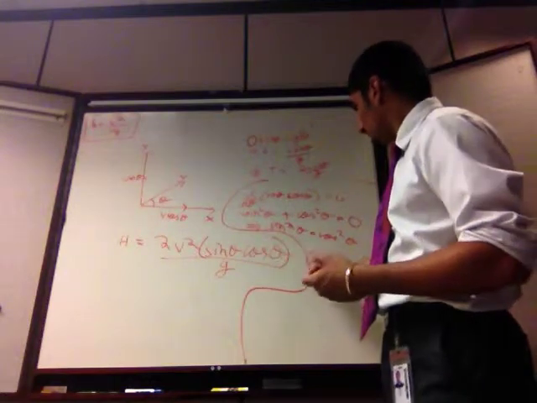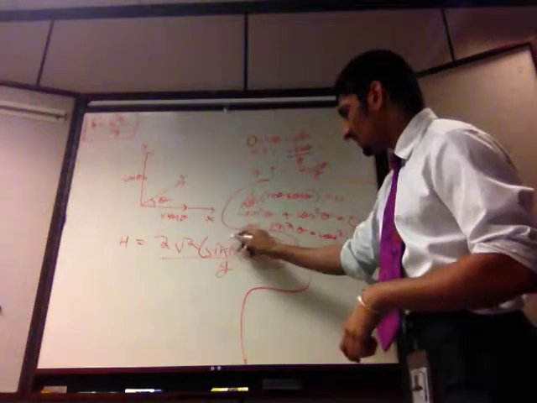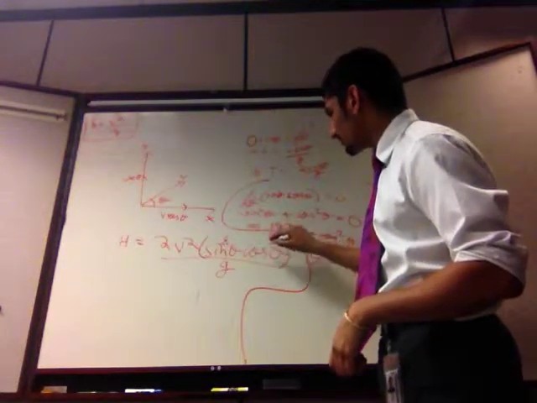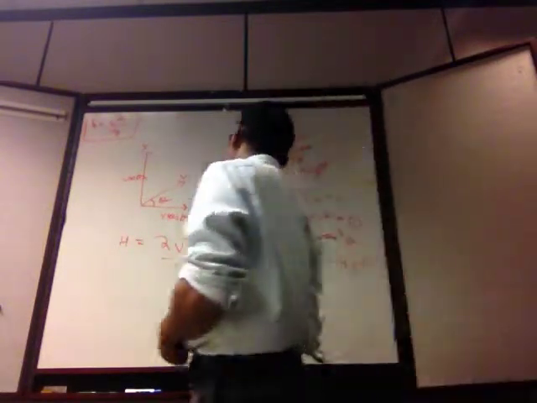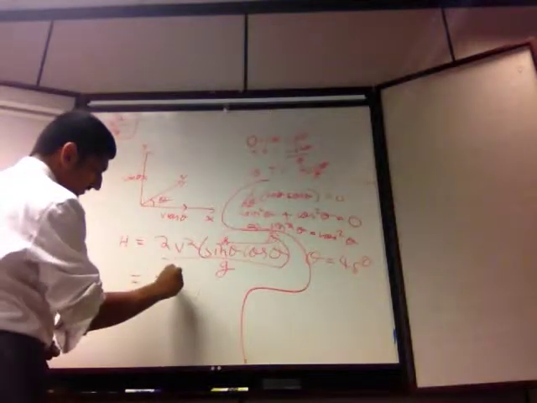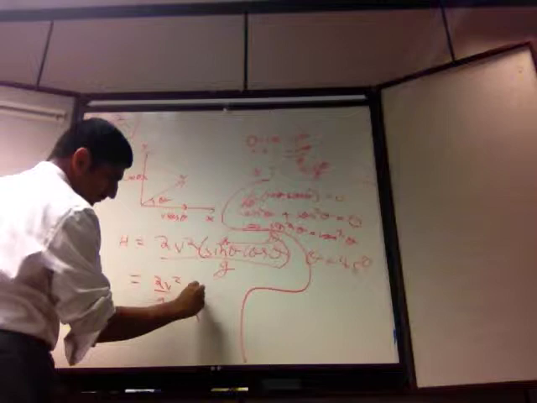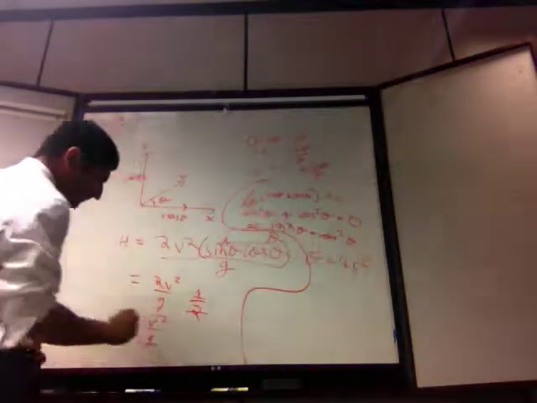So theta equal to 45 degrees maximizes sine theta cos theta, in which case this becomes 1 by root 2 into 1 by root 2. 1 by root 2 times 1 by root 2 is 1 by 2. So we get 2v squared by g into 1 by 2. The 2's cancel and we get v squared by g.